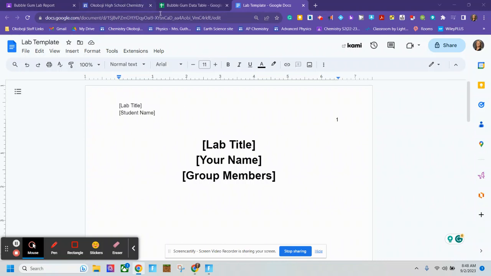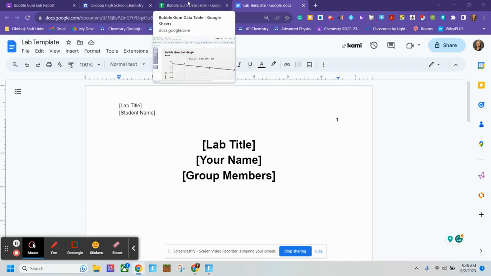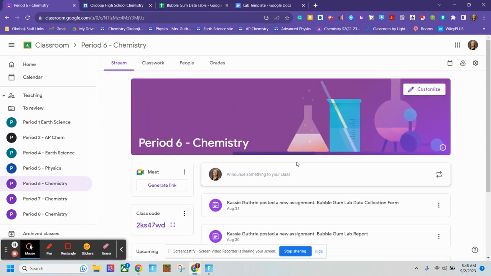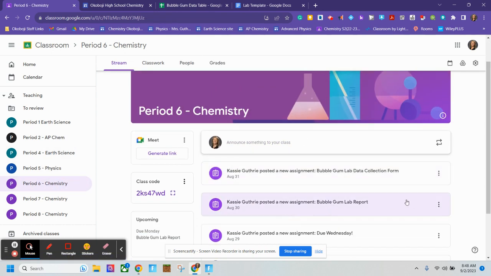All right, guys, I'm going to show you the expectations for your lab reports. For this bubblegum lab, I loaded a template to Google Classroom. There should be a copy there for each of you. So if you just go to Google Classroom and find the assignment, bubblegum lab report. The data collection form was the Google form that just the person doing the chewing was to fill out, so we can look at that data.